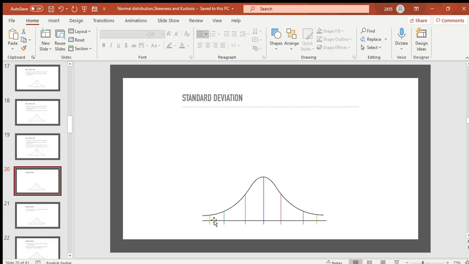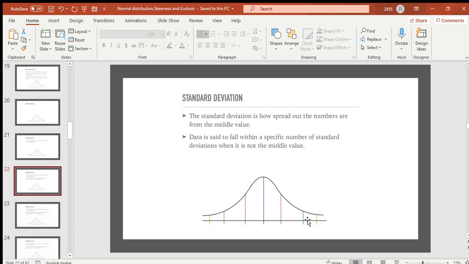Okay. What happens to the standard deviation? So what is standard deviation? It is how spread out the numbers are from the middle value. It can be here, it can be here, anywhere here. Okay. So it is falling at any specific number other than the middle value. Like it can be in the range of +1 -1, +2 -2, or +3 -3. And a normal distribution follows a rule of 68, 95 and 99.7. Let's see what these three things are.